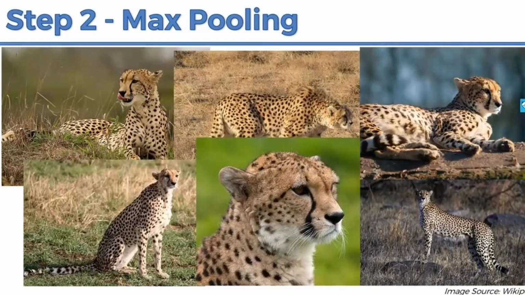What is the difference between these two? Here the face is in this position, and here it is in this position. So now if I identify the shape, the cheetah shape will be like this. If I draw the shape, the face will be here only. Now it will identify the shape of the cheetah is here. Oh, the face is not there. No, it is not called a cheetah. So it should not get confused like this. Then what I am going to do is max pooling.